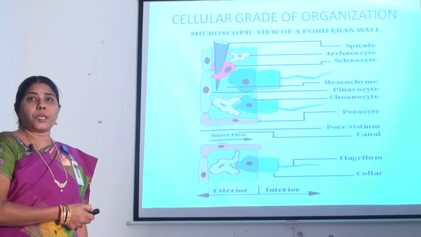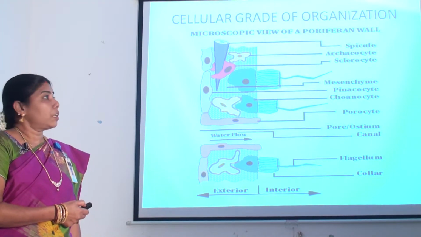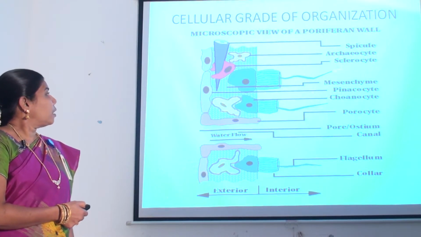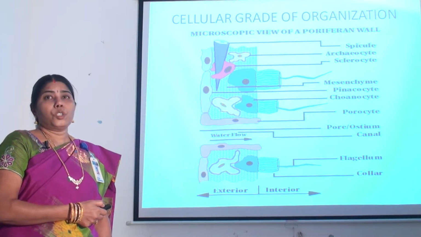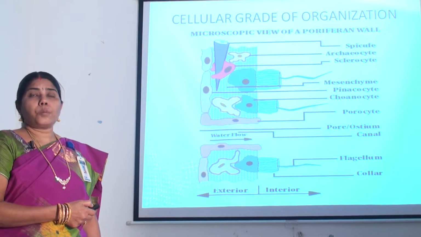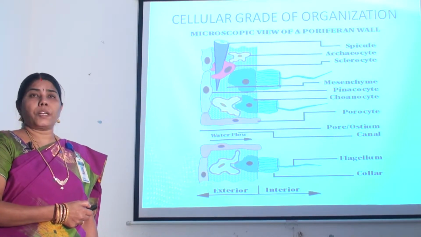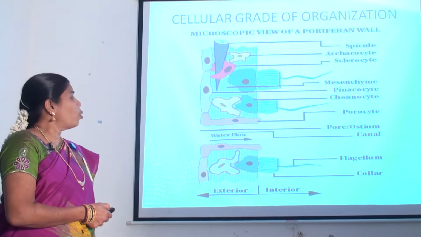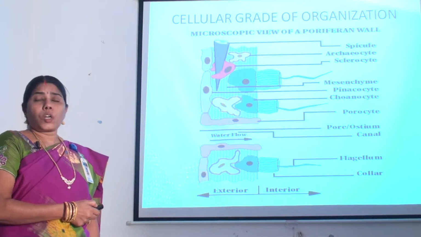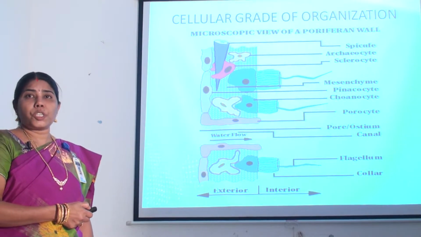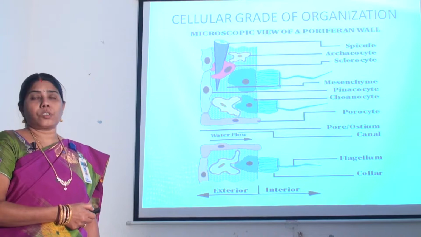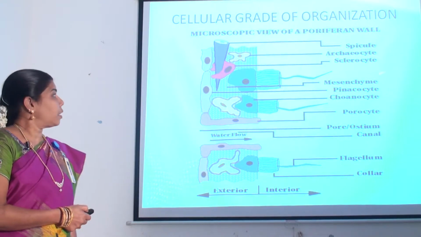Pinacocytes are part of the epithelium in the sponge. Pinacocytes are filled with mesohyl, which is a gel-like substance that helps to maintain the shape and structure of the sponge. It helps in movement, that is contracting and stretching, cell adhesion, signaling, phagocytosis and polarity.